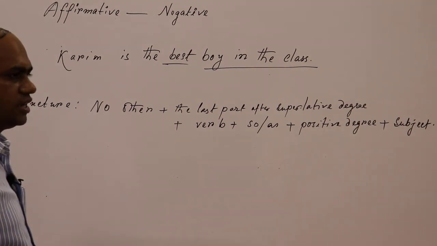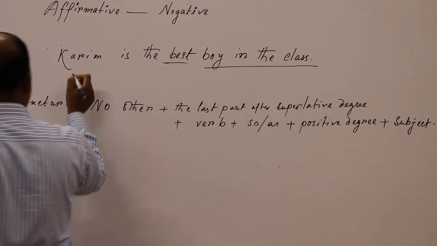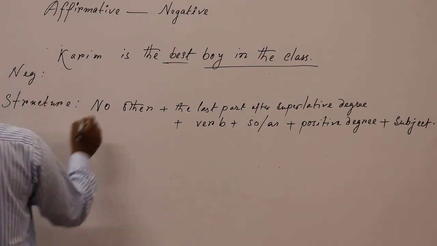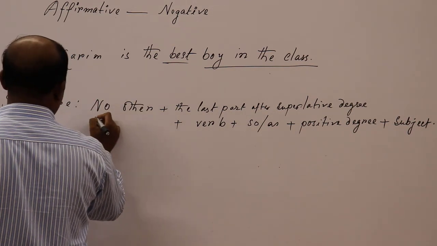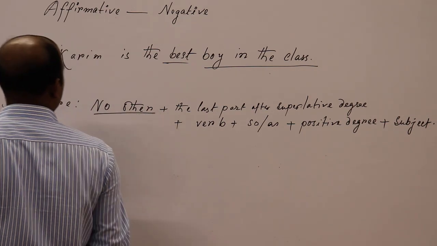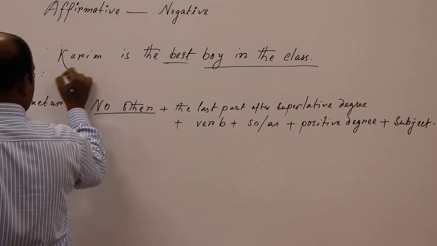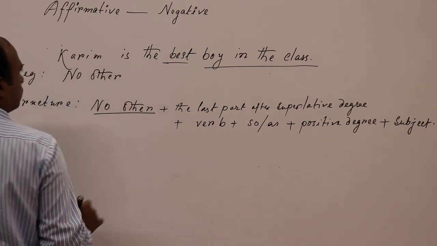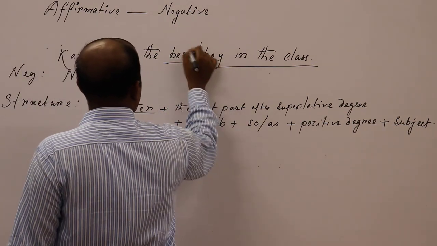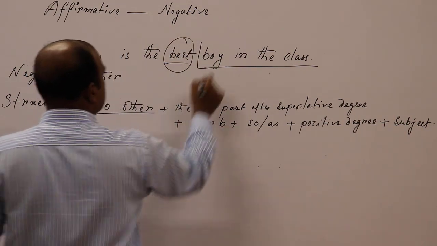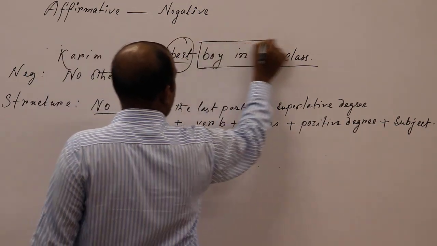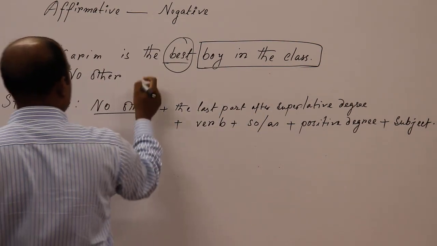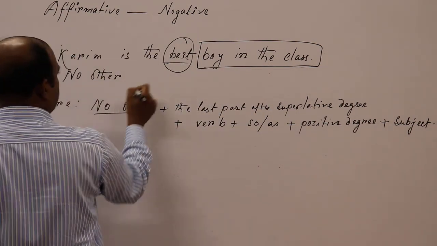for you in case of changing from this affirmative into negative sentence. Okay. Look here, negative. So, according to structure, no other will be used at first, no other. Look, and here this is in superlative form. So, after superlative form, this portion or part should be used after no other.